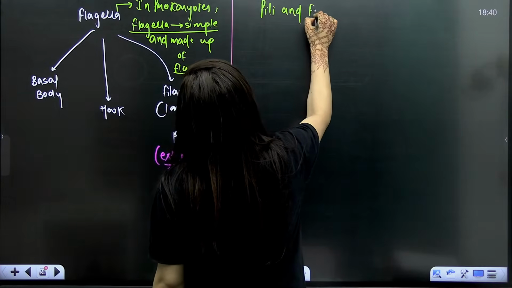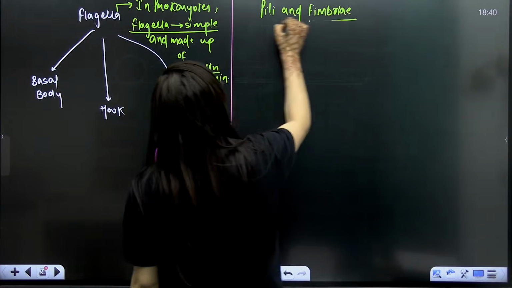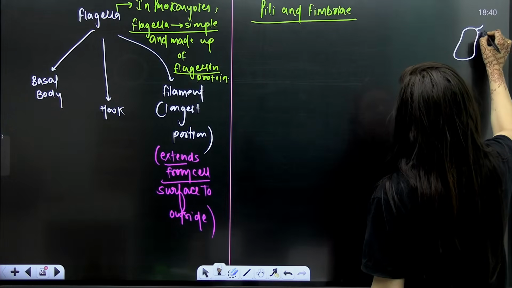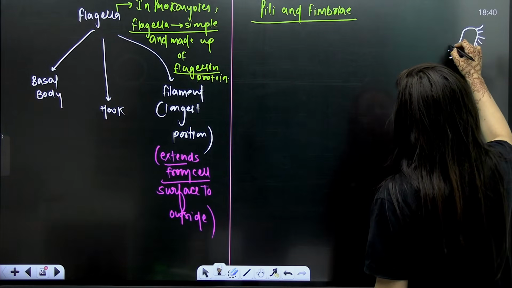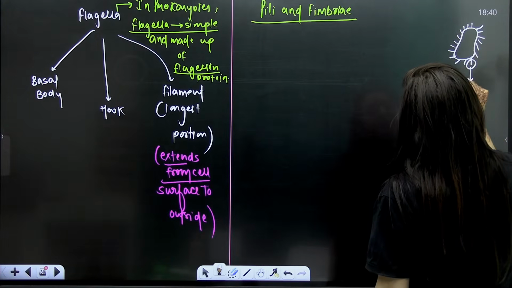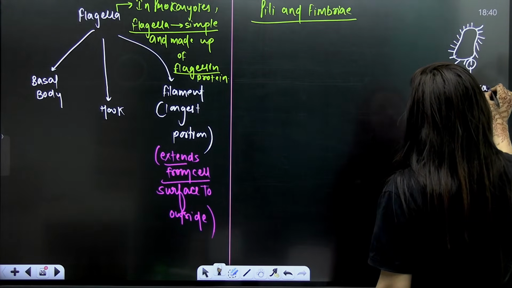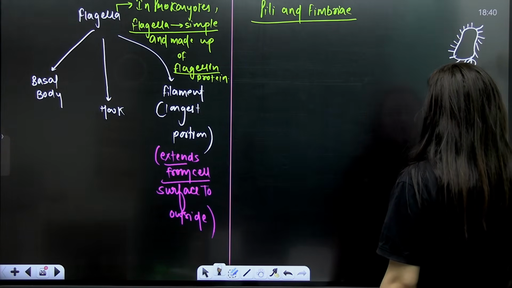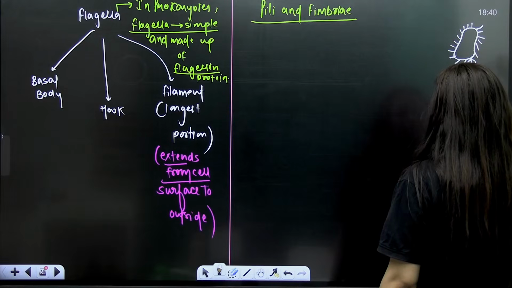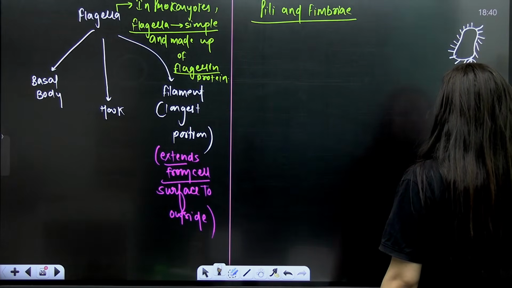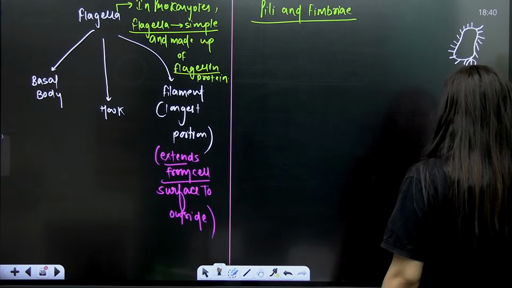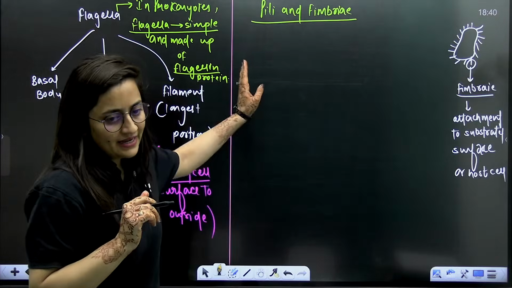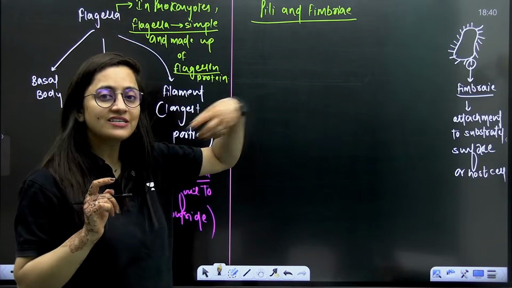Pili and fimbriae. So students, here in the prokaryotic cell, they don't just have flagella. You will also see that in some bacterial cells, some other fiber-like structures are sprouting out of the cell, and we call them fimbriae. How do they help? They help in attachment, attachment to a substrate or the surface or host cell. It's not playing a role in motility. Neither pili nor fimbriae play a role in motility, they just help in attachment.